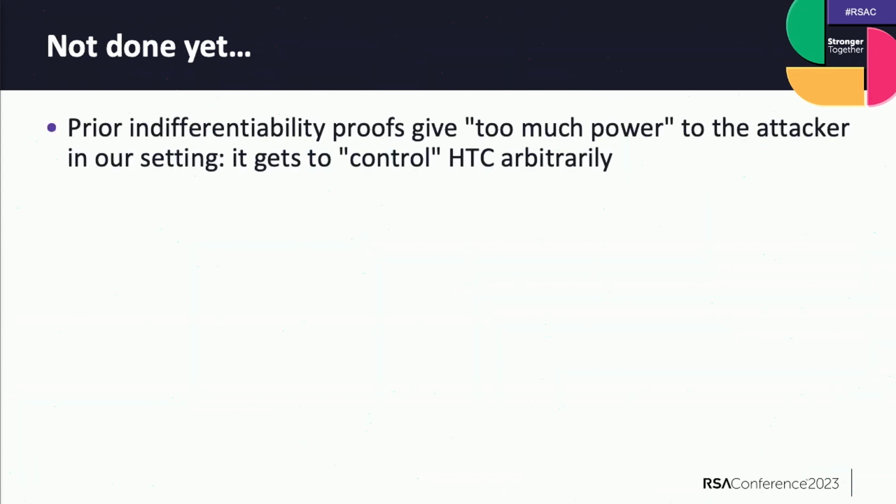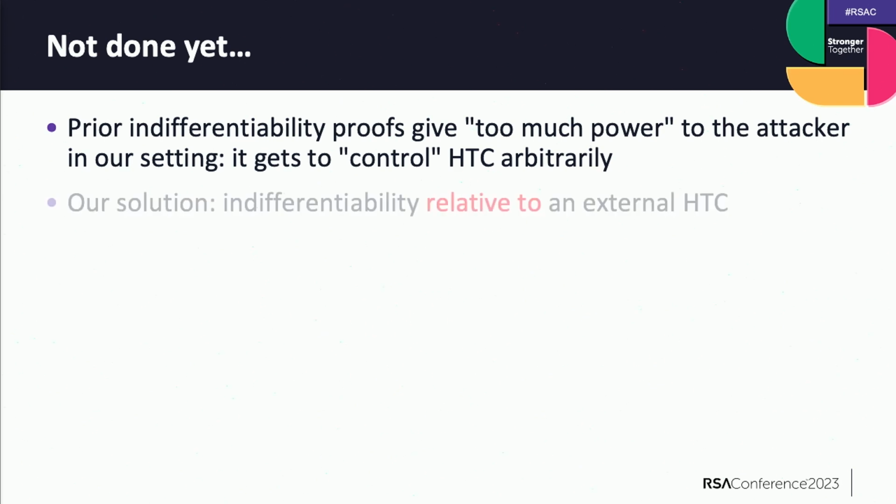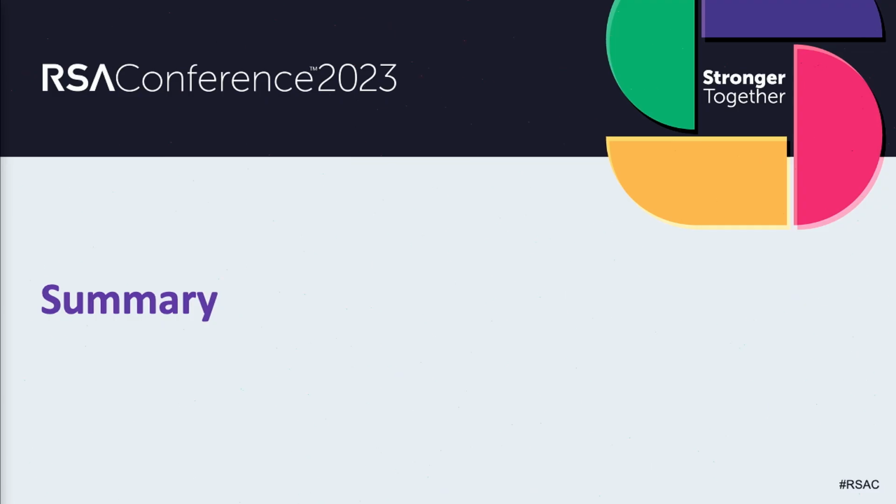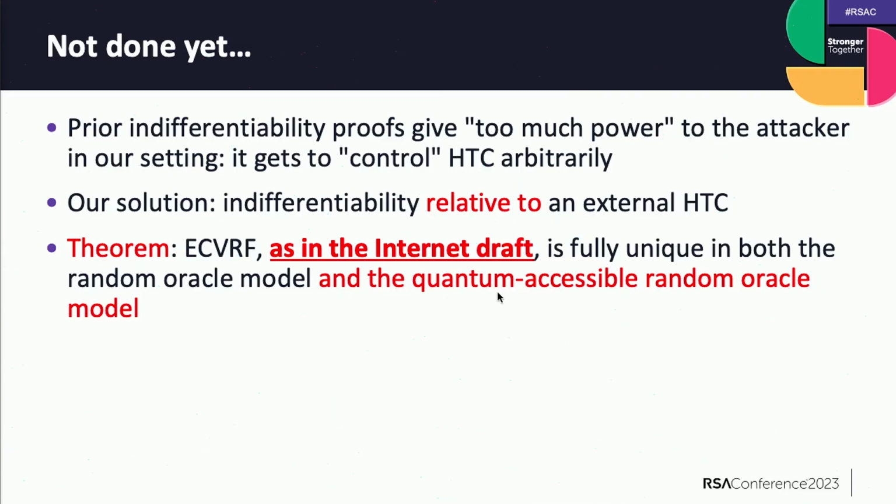There's a very subtle technical point, and I cannot get into the details, but the basic point is that indifferentiability compares some real object with some ideal object, and says the real object is as secure as the ideal object. Here the problem is, if you just use the ideal object in ECVRF, then it is insecure.